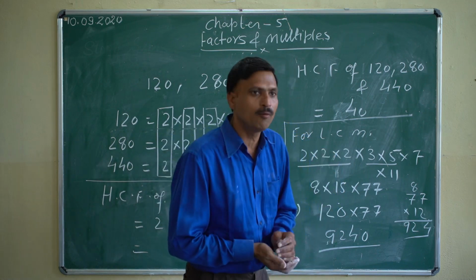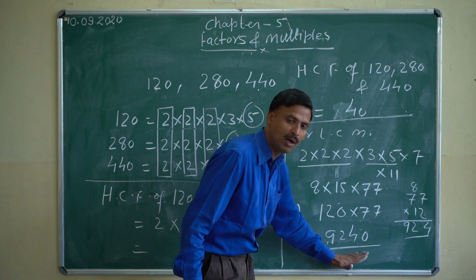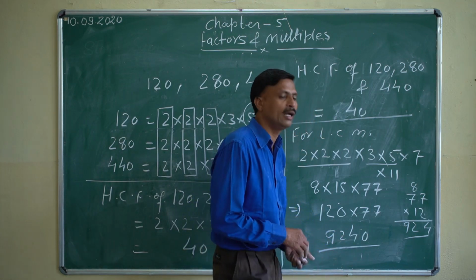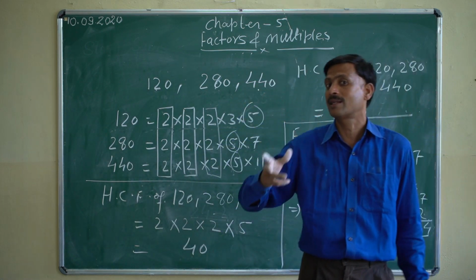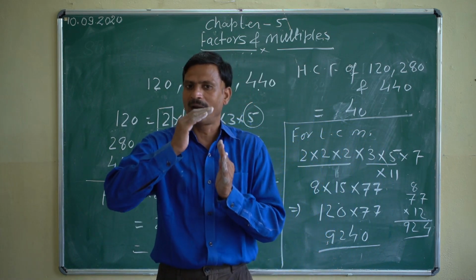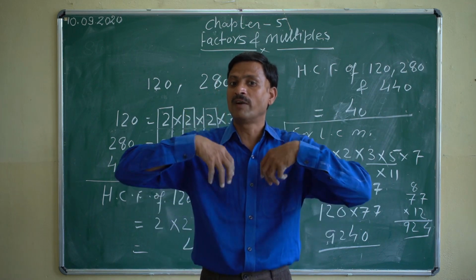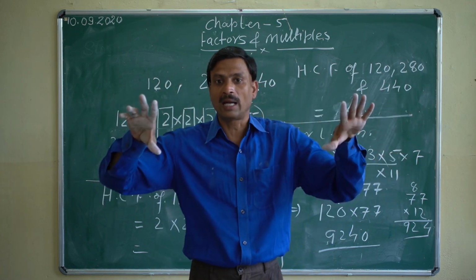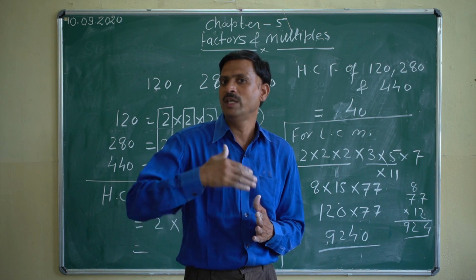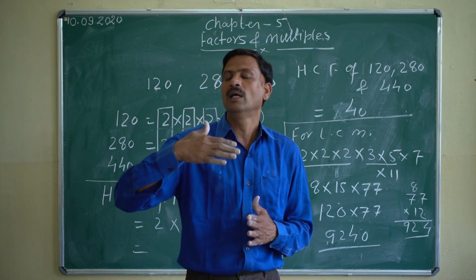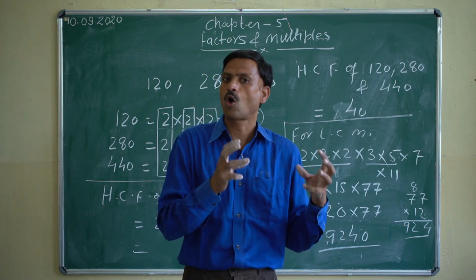It means when you read the tables of 120 or 280 or 440, you will get one number which will be common, that is 9240. Understand the difference between LCM and HCF? When you find the HCF of the given numbers, you get a number which exactly divides the given numbers, and that is the highest. And in the LCM you will get a number which is the least one common in the tables of all the numbers, because that is the least common multiple.